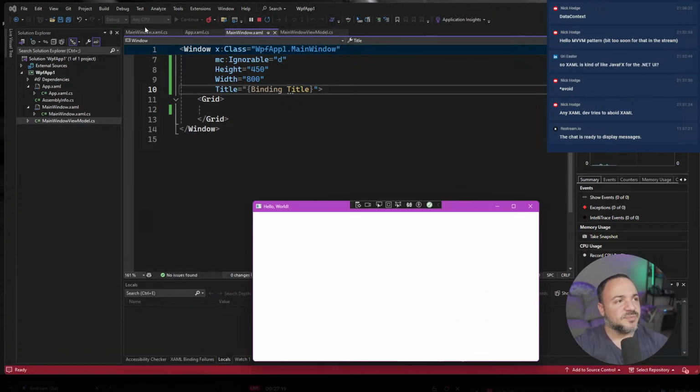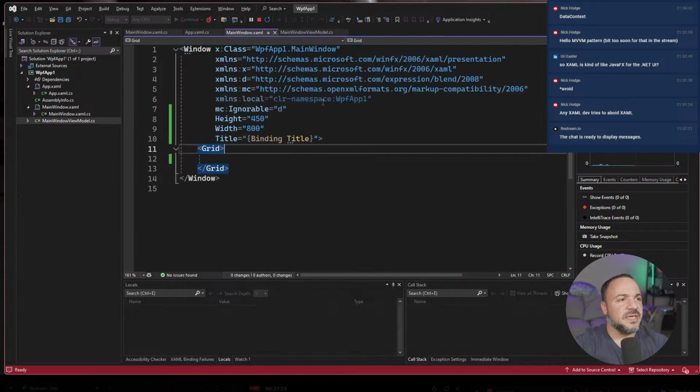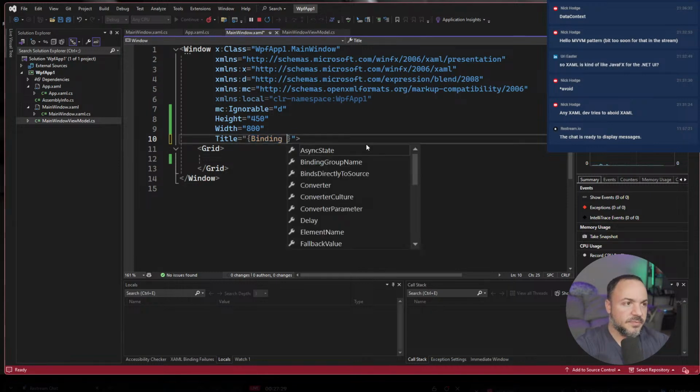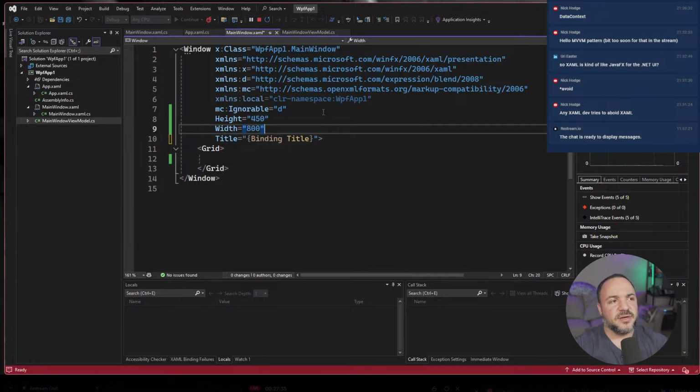Let me go back and explain what was just happening there. If we look at the XAML, I put binding and then title, but the IntelliSense wasn't showing anything coming up. And I think that's because the data context right now doesn't have a type assigned. That's going to bother me. I used to know how to do this.